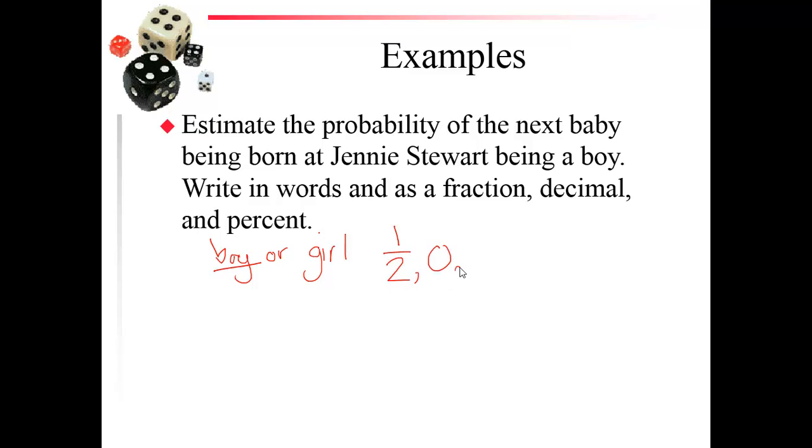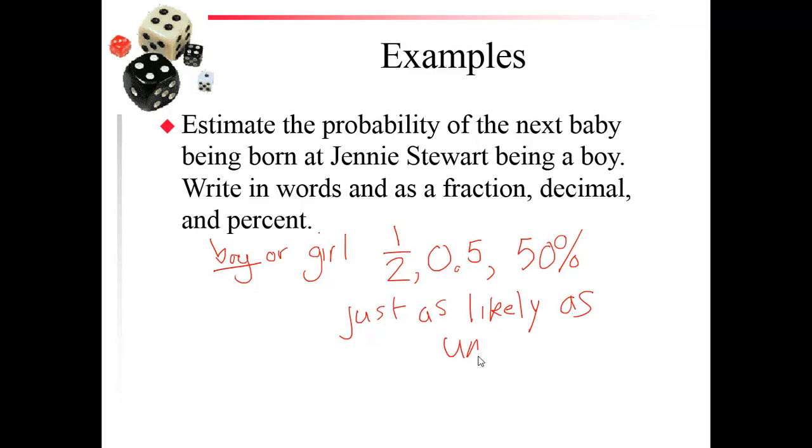1/2 as a decimal is 0 and 5/10. As a percent is 50%. Since that's 50% or 1/2 or 0 and 5/10, we could say it is just as likely as unlikely. It's just as likely that the next baby is a boy as it is a girl.